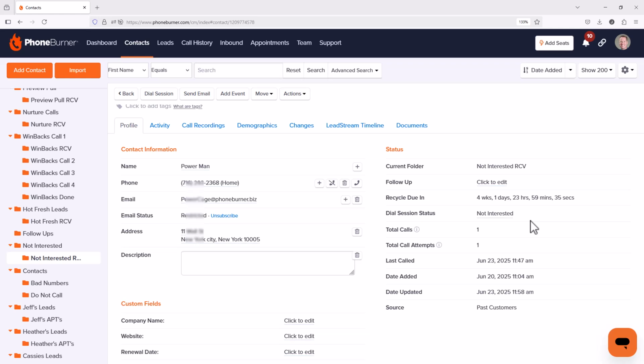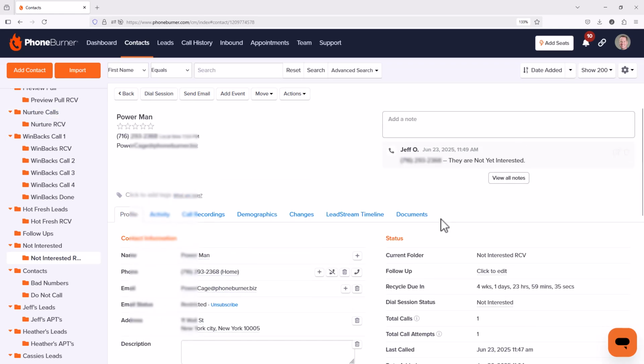So in 30 days, at that point, he will be moved into the Nurture Calls folder, which is the distribution folder for the Nurture Calls campaign or lead stream, and will be available for our team to start calling. Any notes that were related to this contact will still be there. So when that lead pops up on the screen, they'll be able to see that on June 23rd, this contact was dispositioned as not interested, and now he's popped up again to be called.